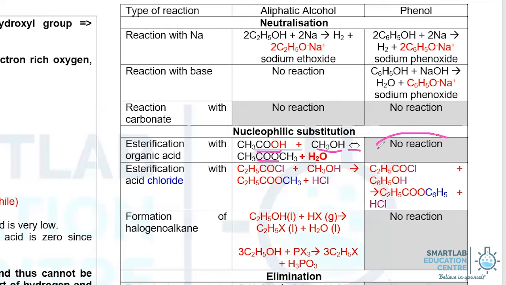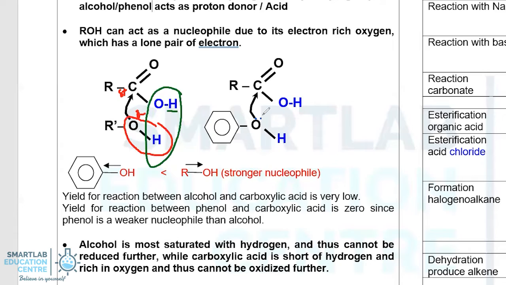We'll now explain why phenol does not react with carboxylic acid. The lone pair electron of oxygen in phenol is less available to allow it to act as a nucleophile. The reason is that the lone pair electron from the oxygen's p orbital overlaps with the delocalized pi electron in benzene, rendering that lone pair less available for nucleophilic substitution. On the contrary, in the case of alcohol, the alkyl group is electron releasing, therefore rendering the oxygen electron rich, and its lone pair electron thus available